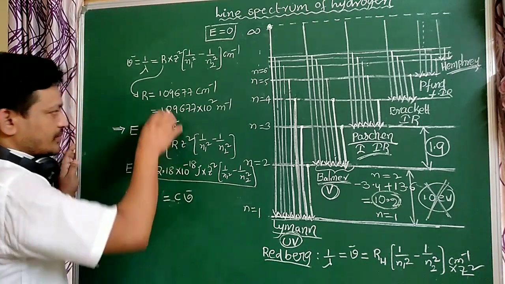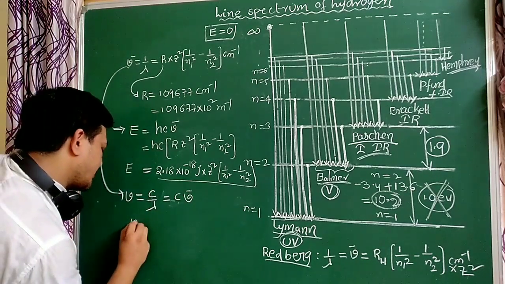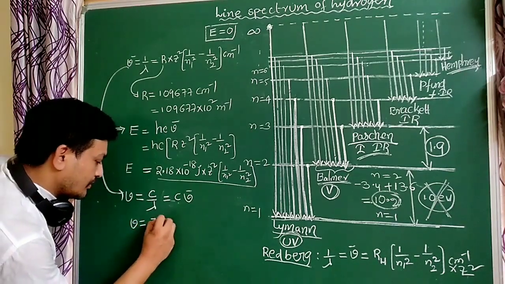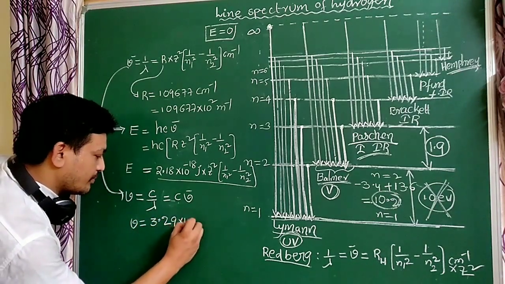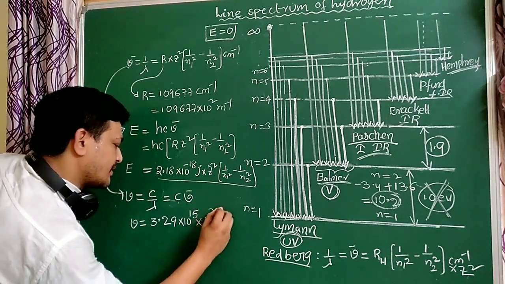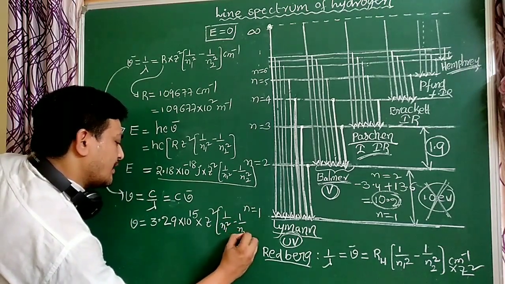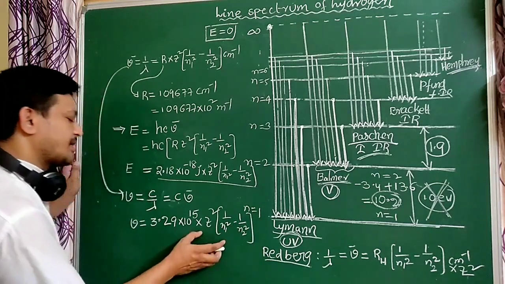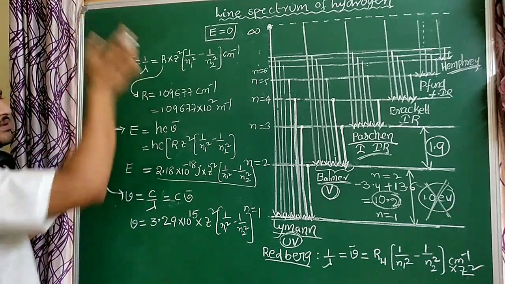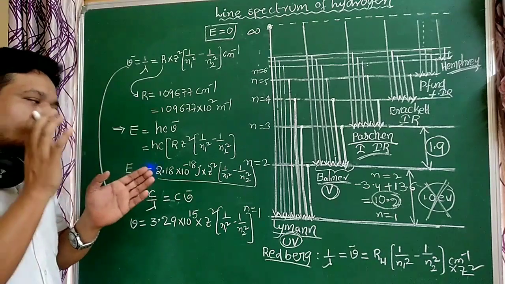Substituting, frequency equals 3.29 into 10 power 15 Hz into Z square into 1 by n1 square minus 1 by n2 square. This is the formula for frequency, this is for energy, and this is for wave number and wavelength. Wave number and wavelength are very important.